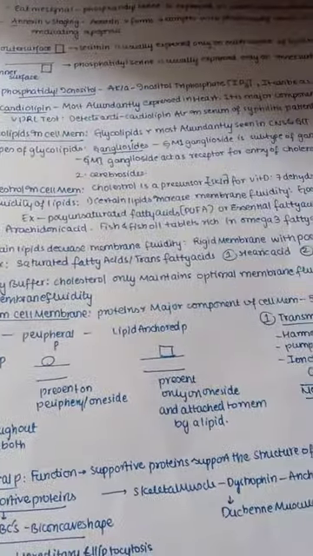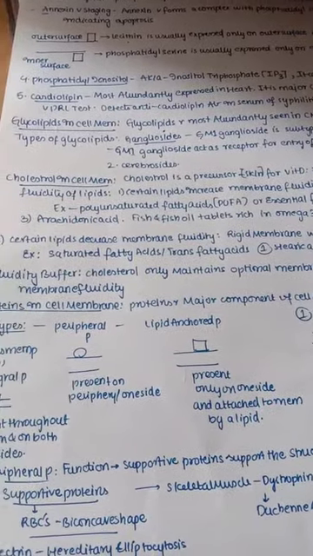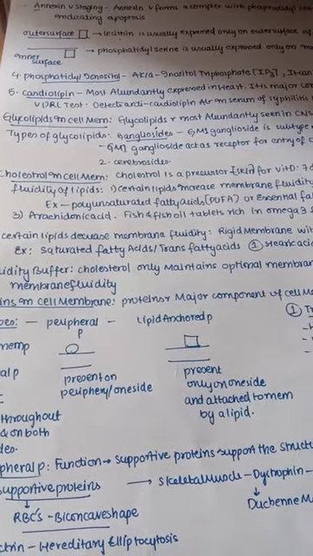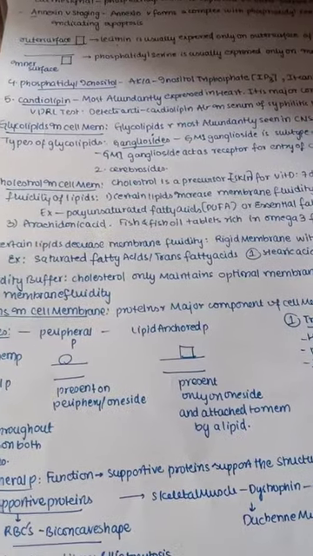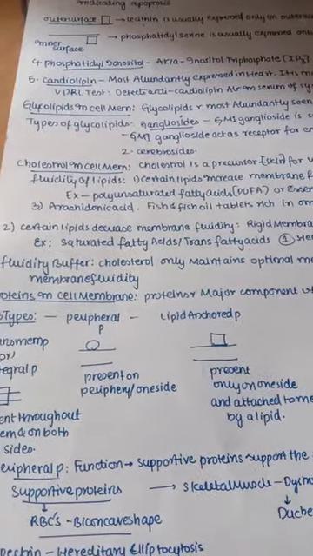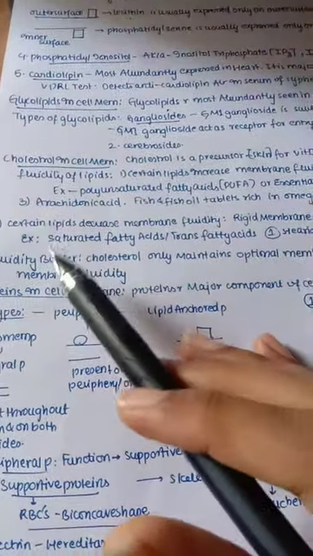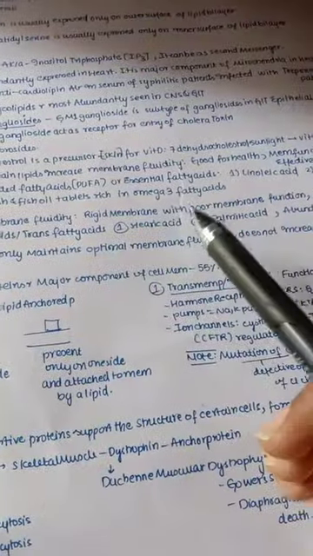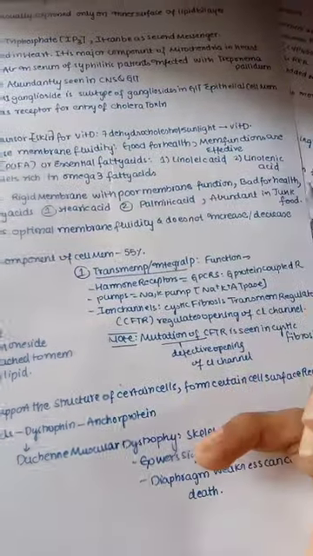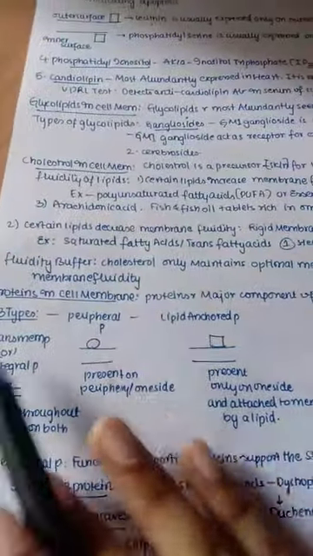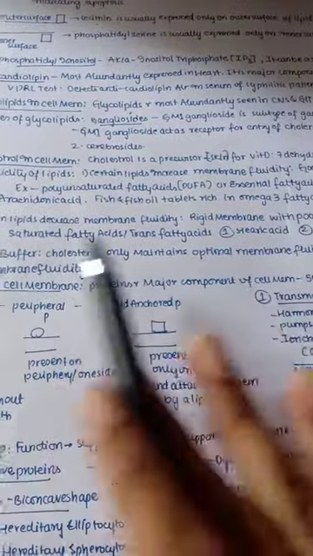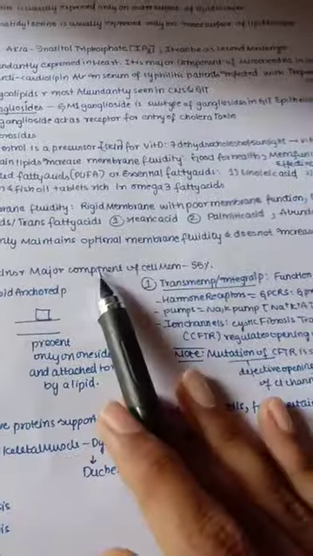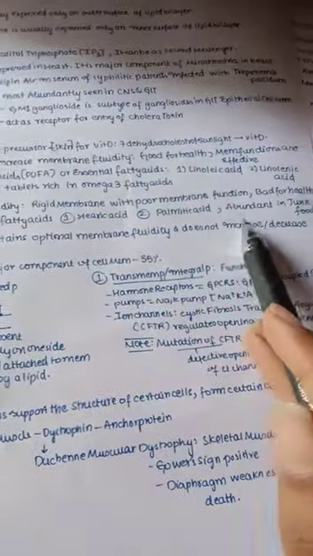Nowadays we also see all this in our oils. So check your oil can, whether it has unsaturated or saturated fats, and you can find out if it is healthy or not. Next, certain lipids decrease the membrane fluidity, making it rigid. Decreased membrane fluidity means the membrane becomes rigid with poor membrane function, and it is of course bad for health. Examples are saturated fatty acids and trans fatty acids, like stearic acid and palmitic acid, which are abundant in junk food.